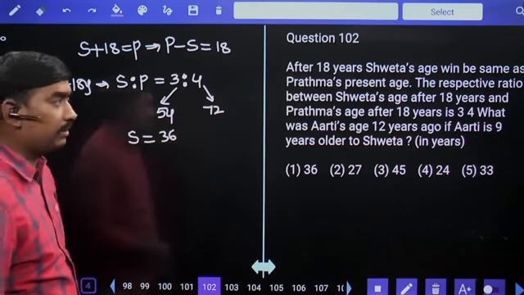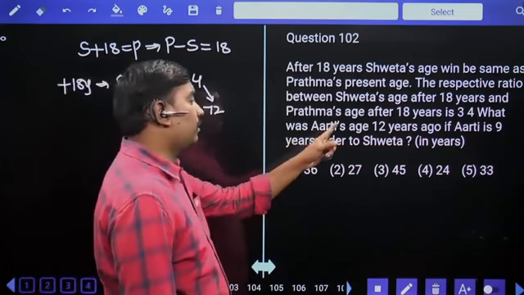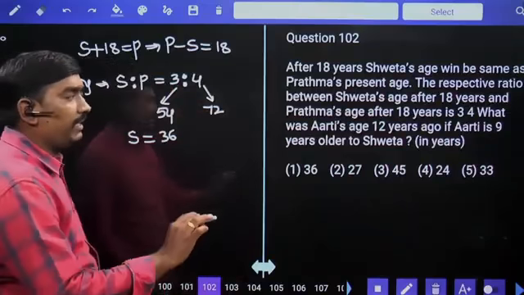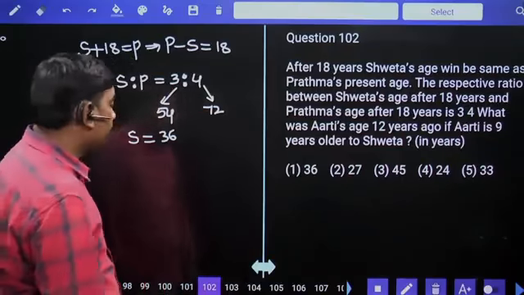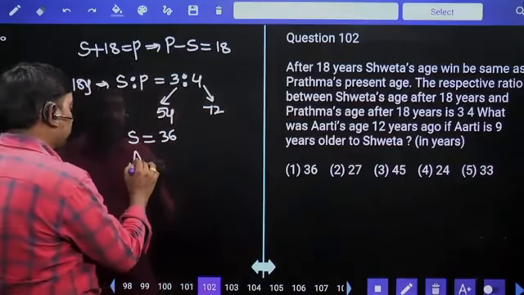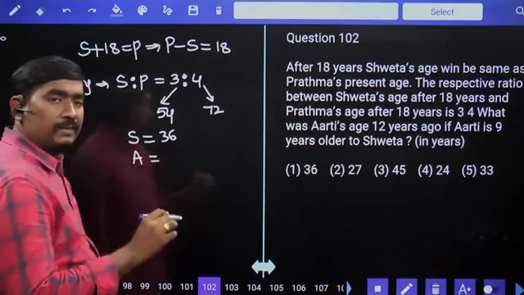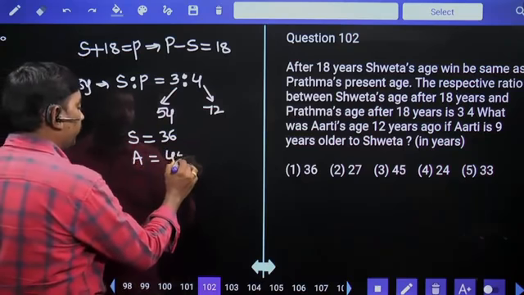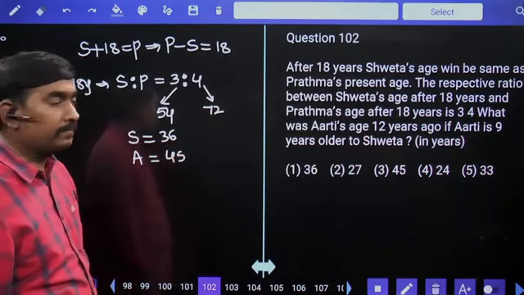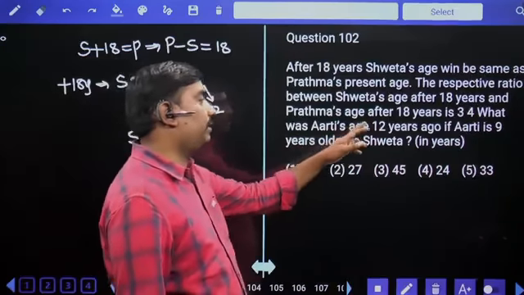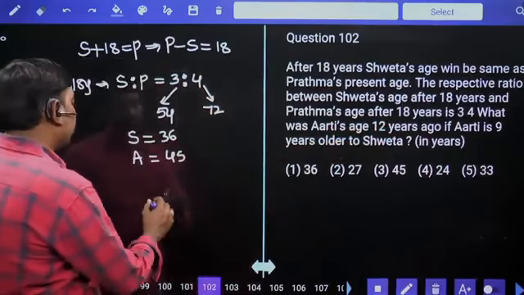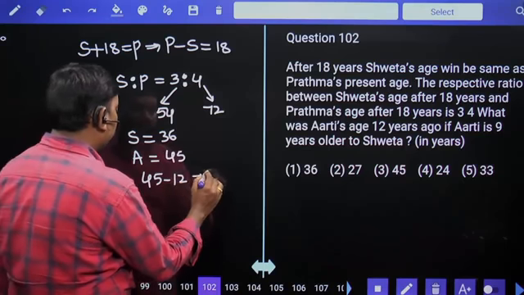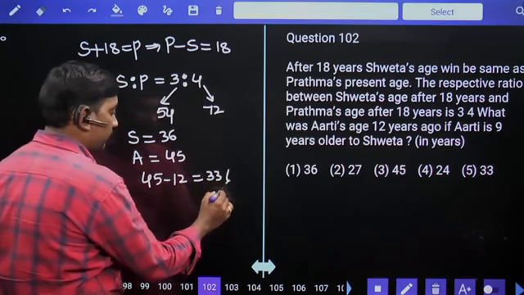What was Arti's age 12 years ago if Arti is 9 years older than Sweta? Present Sweta is 36 and Arti is 9 years older, so 36 plus 9, 45, is the present age of Arti. We are asked to calculate Arti's age 12 years ago, so 45 minus 12. 33 years is the answer.